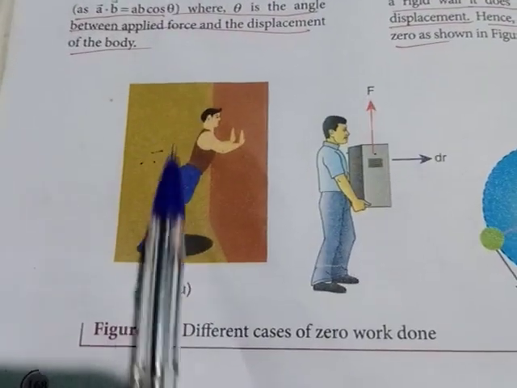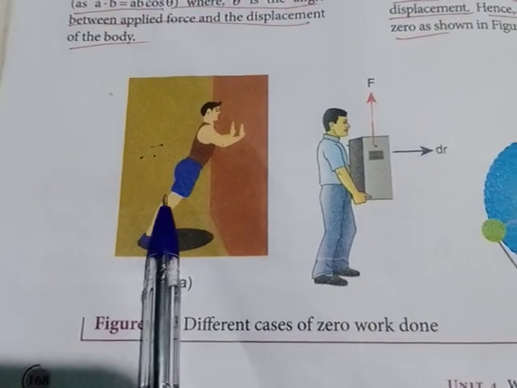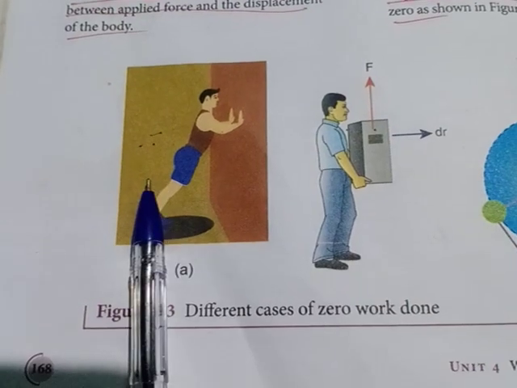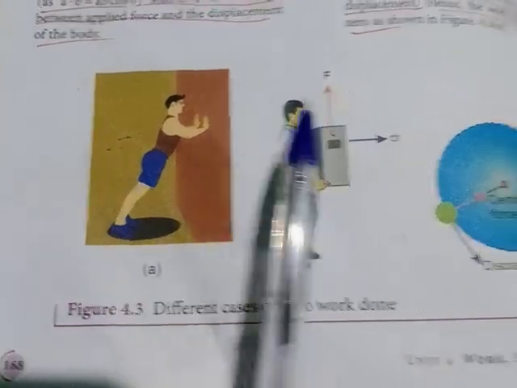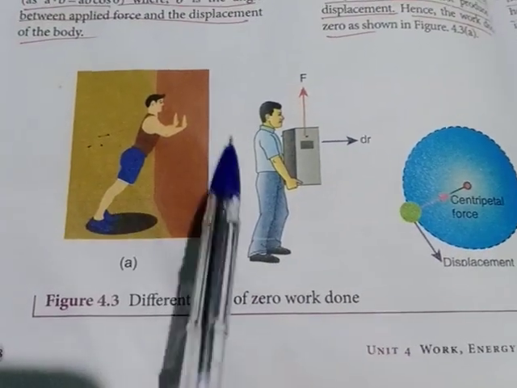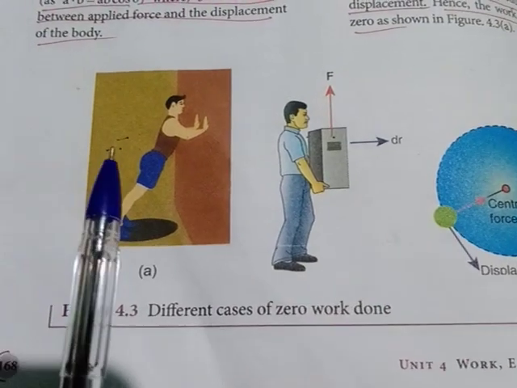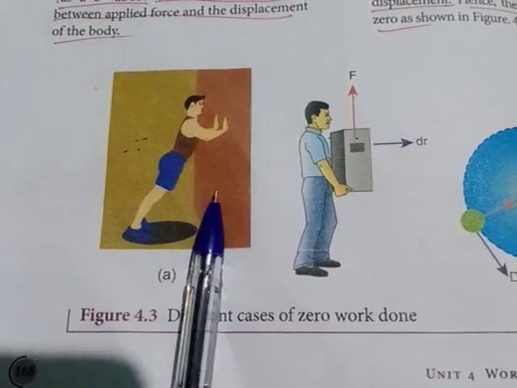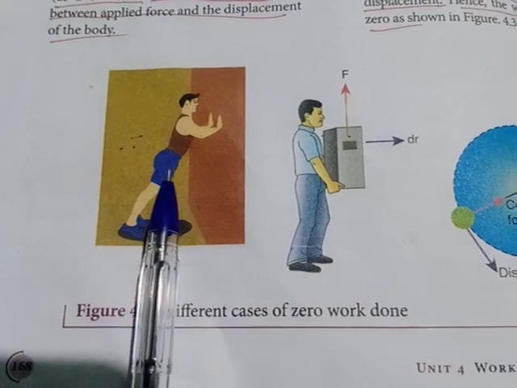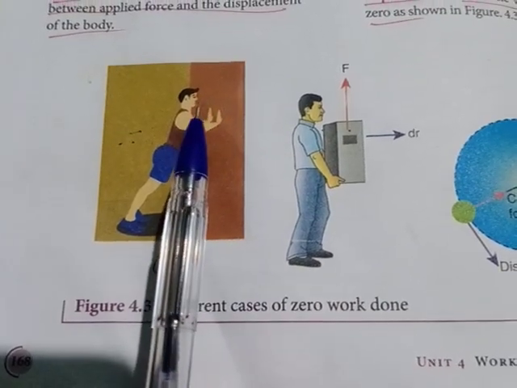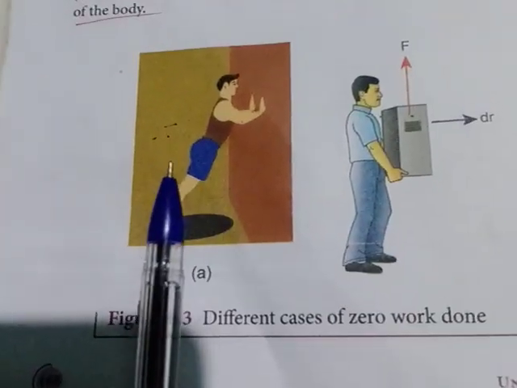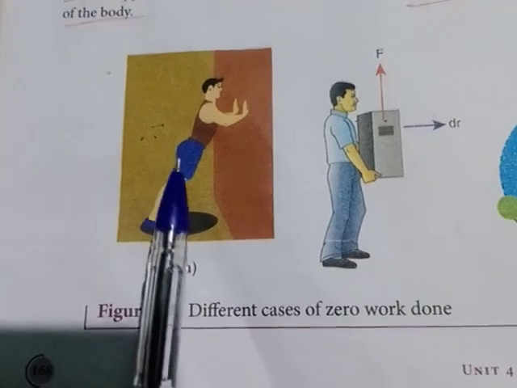When the force is 0, work done is 0. So here some cases are given. In all these cases work done will be 0, and the first case is force is 0, work done is 0.